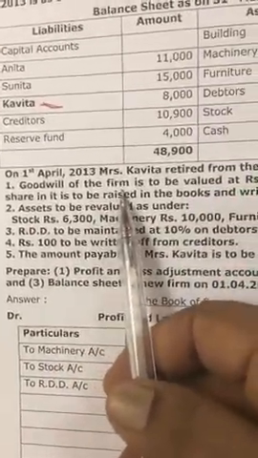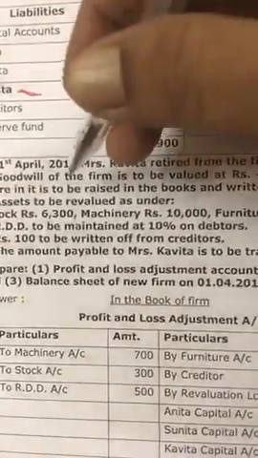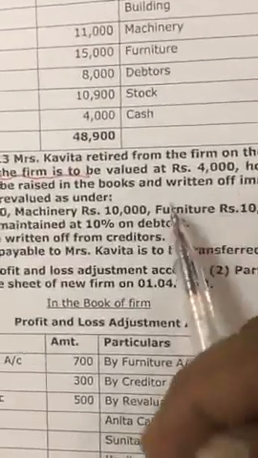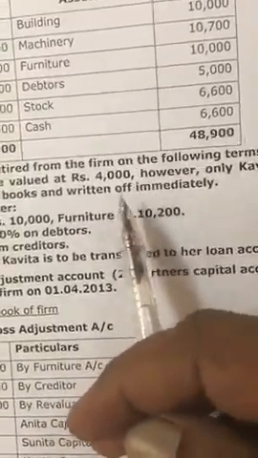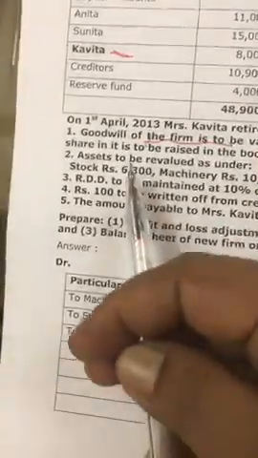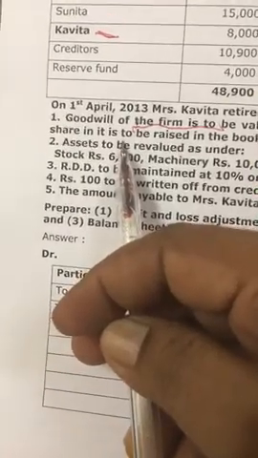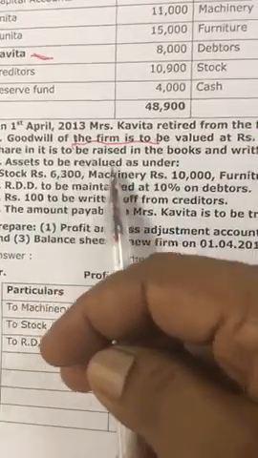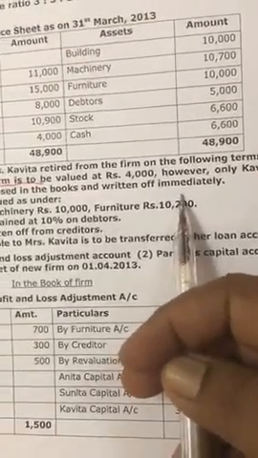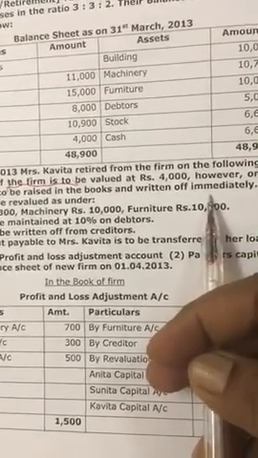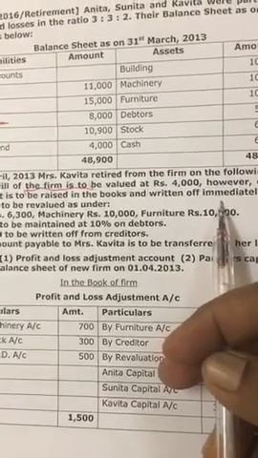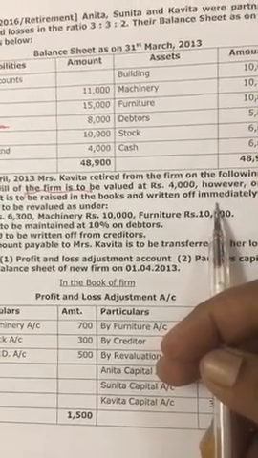Goodwill of the firm. Now goodwill of the firm is given. See, goodwill of the firm is valued at 4,000. However, only Kavita's share in it is to be raised in the books and written off immediately. So, from 4,000, you have to find out what is the share of Kavita.